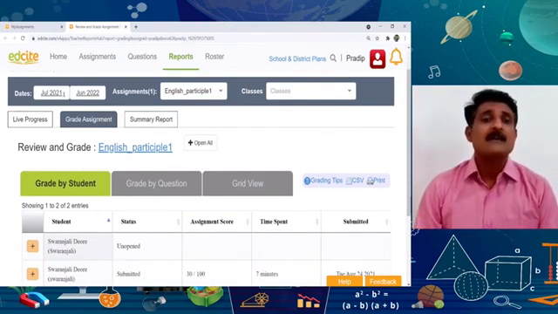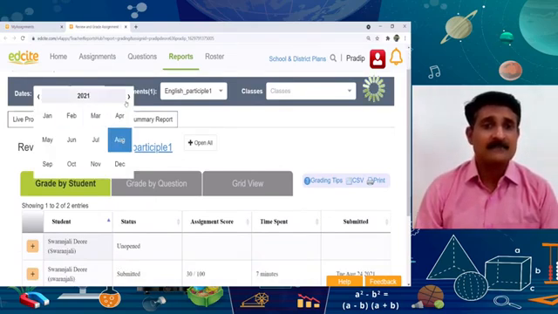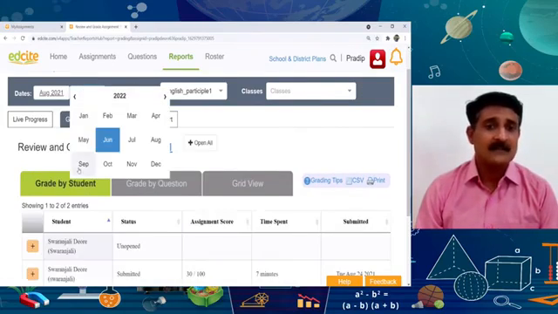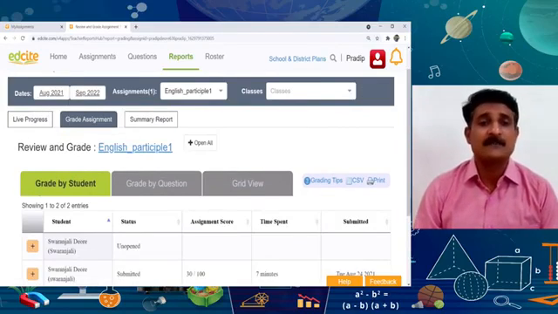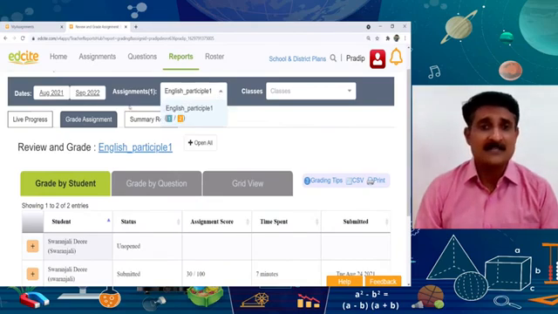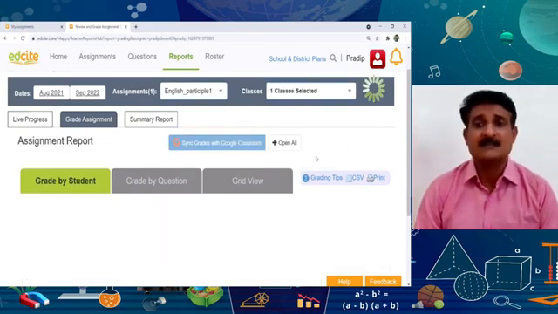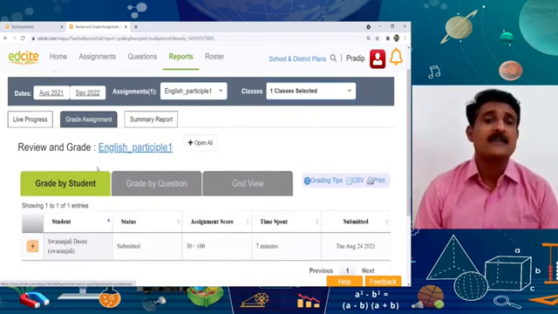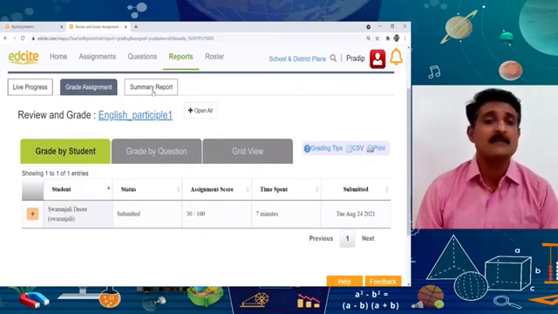Here you can put the date, for example, August and here September, meaning you can find the assignments from August to September. Here you can see the assignment and for what classes you have selected the assignment. And here you can see the live progress, grade assignment, and summary report.